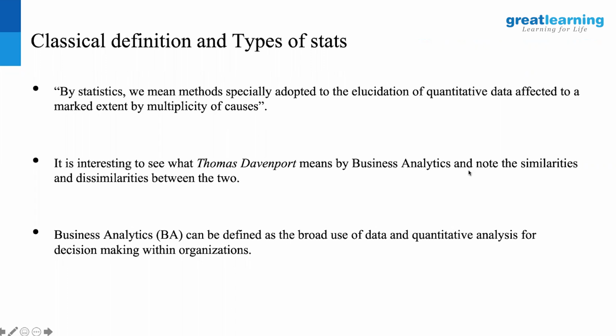Thomas Davenport says business analytics notes the similarities and dissimilarities between the two. I think he was quoted in the video, which talks about business analytics being all about the broad use of data and quantitative analysis for decision making within organizations. That's where statistics comes into play. That's where business analytics and statistics go hand in hand, hand in glove kind of a thing. You use a lot of statistics for doing business analytics.